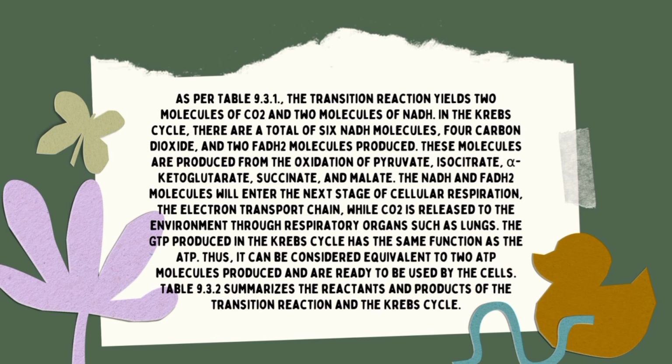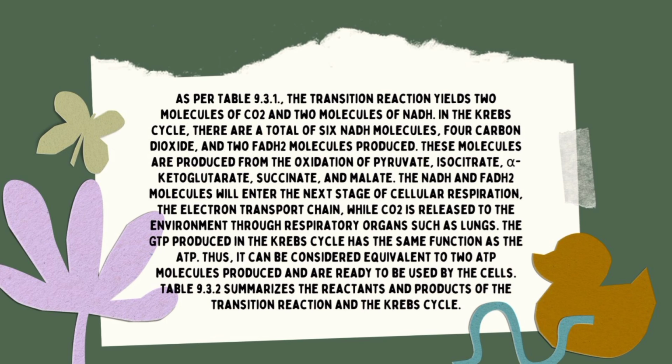The GTP produced in the Krebs cycle has the same function as the ATP. Thus, it can be considered equivalent to 2 ATP molecules produced and ready to be used by the cells. Table 9.3.2 summarizes the reactants and products of the transition reaction and the Krebs cycle. So sa Krebs cycle, a total of 6 NADH molecules at 4 na carbon dioxide and 2 FADH2